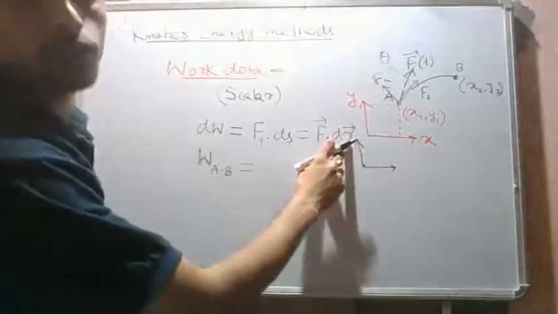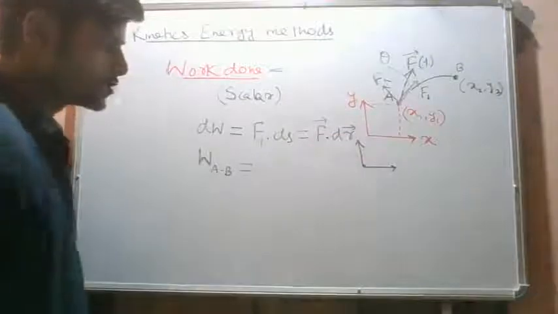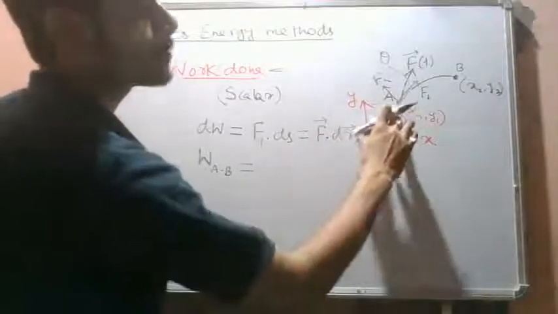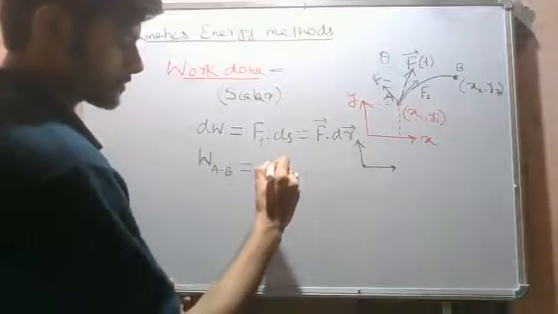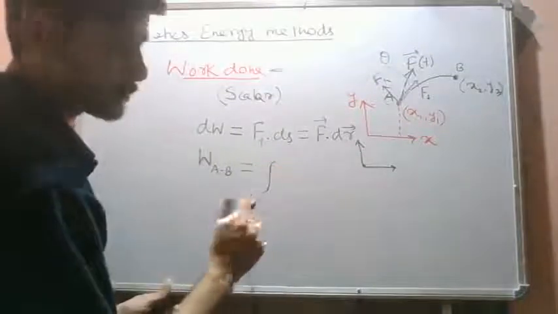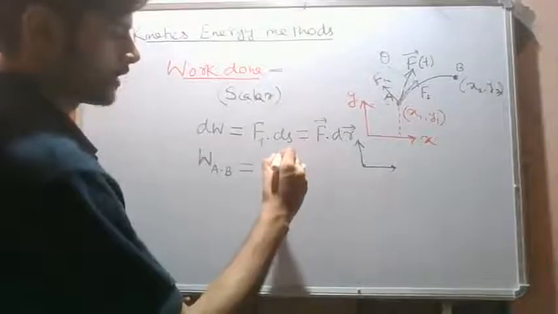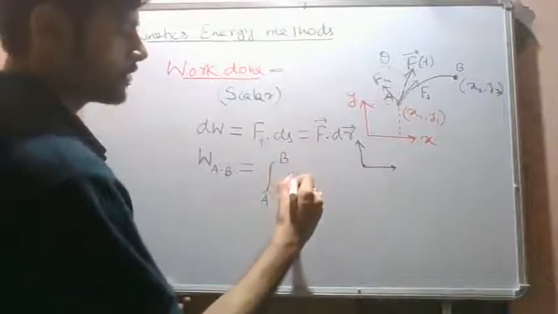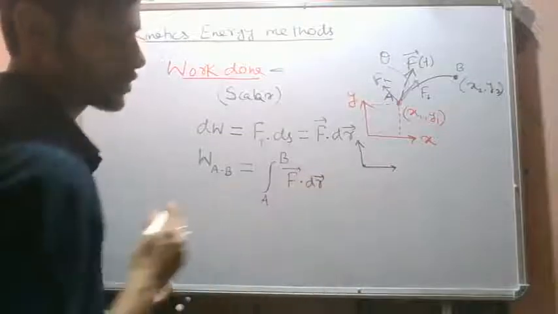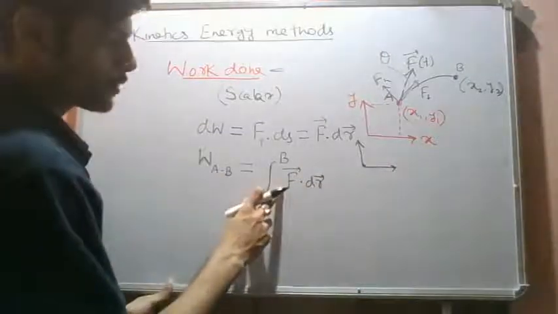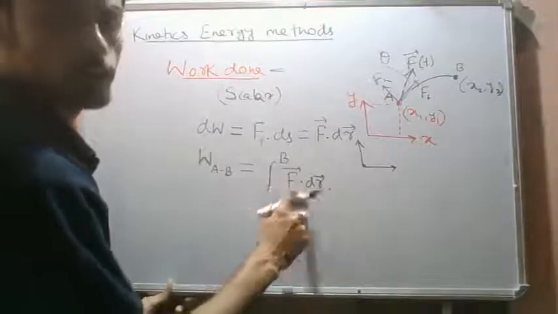It is the differential of the position vector. Okay, so the total work done in moving from A to point B is given as a line integral. This is a line integral from point A to B, F vector dot dr vector.